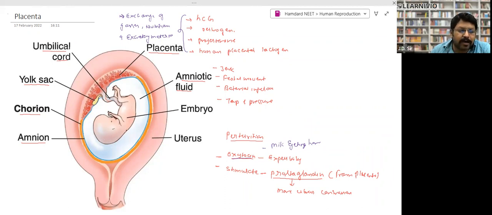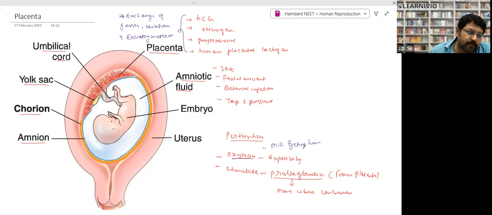Amniotic fluid provides hydration to the developing fetus. It provides nutrition, oxygen, and other required material, and it takes back the excretory material, carbon dioxide, and all that, right? So exchange takes place through this amniotic fluid, and it also protects the developing fetus from jerks and all that, right?